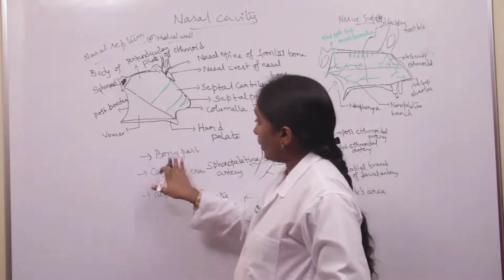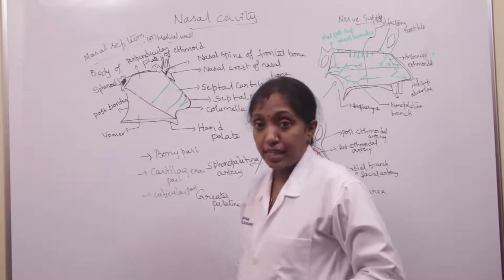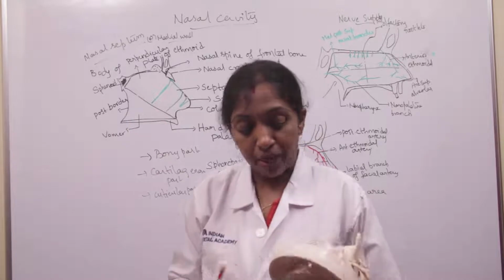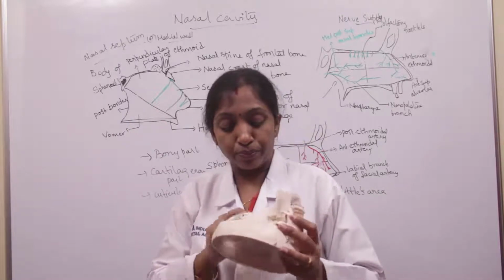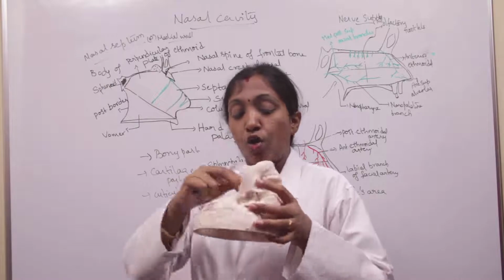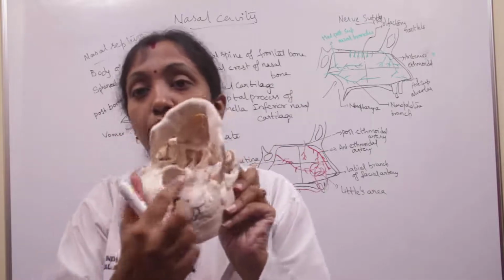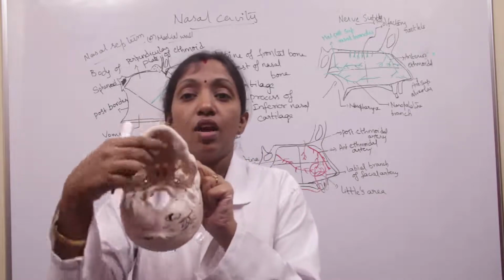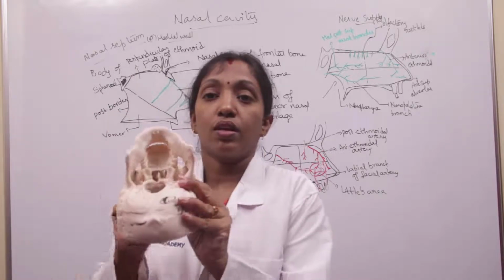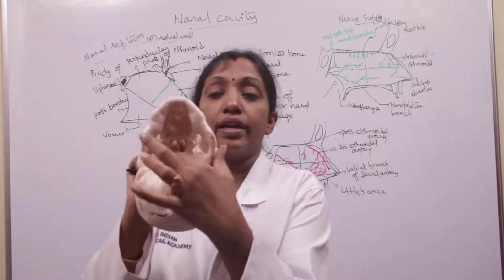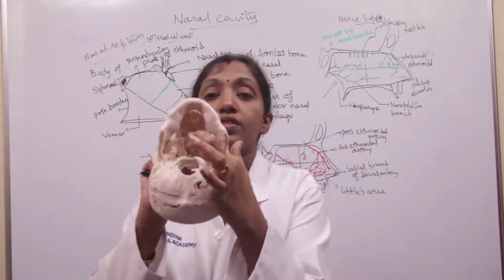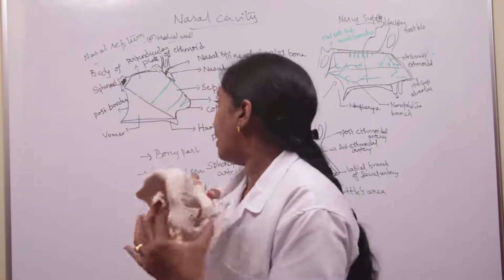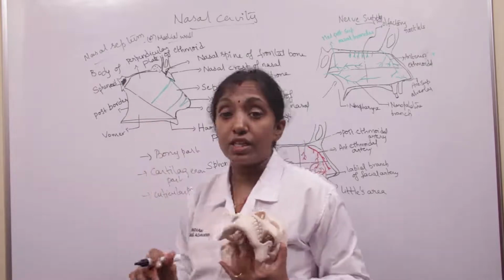Okay, so coming to the bony part, the bony part of the nasal septum is formed by the vomer. So we can see the vomer here. Look at here, this is the vomer. This one. Okay, this is the vomer.